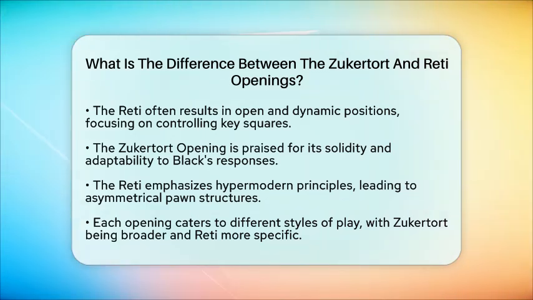In summary, while both openings start with one knight to f3, the Zukertort opening is broader and more flexible, allowing for various transpositions. The Reti opening is more specific, characterized by the early pawn move to c4, aiming to challenge black's center from the flank. Each opening has its unique approach to the game, catering to different styles of play.